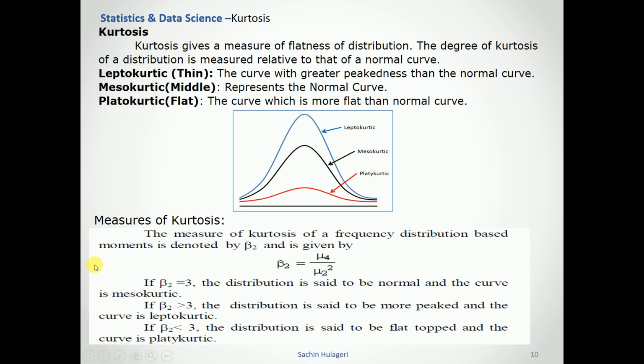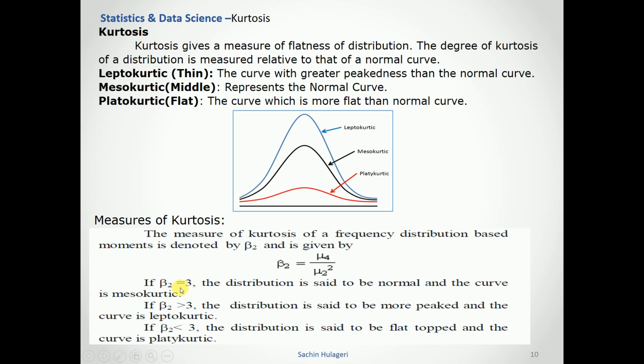We can also measure kurtosis based on a formula. If we know the mean and observations, we can calculate the kurtosis. The measure of kurtosis of a frequency distribution is denoted by beta 2, which is given by the formula mu4 divided by the square of mu2.